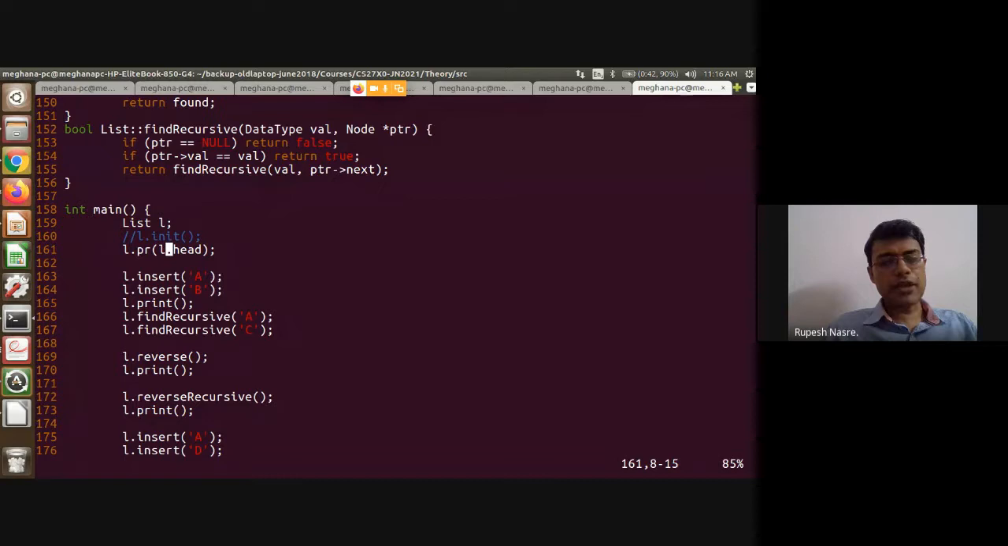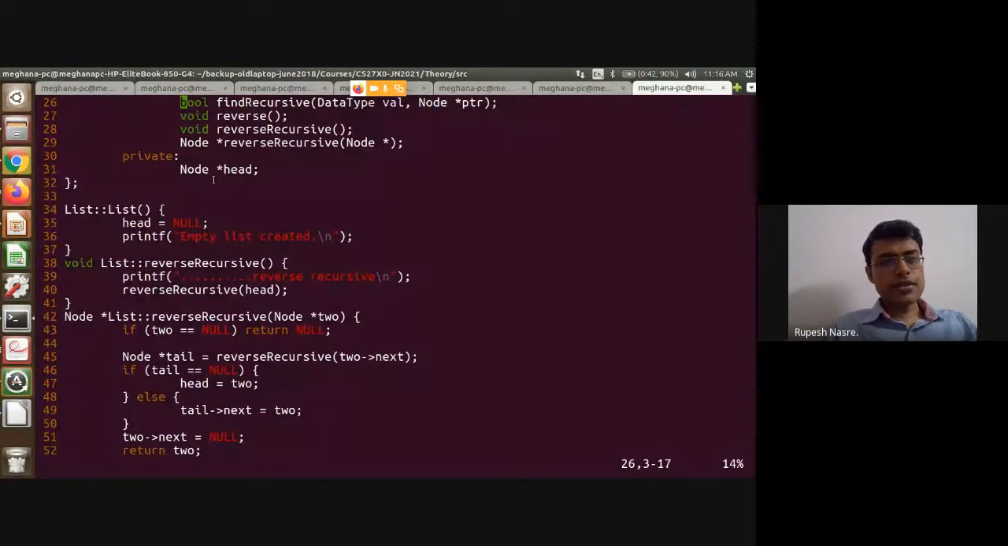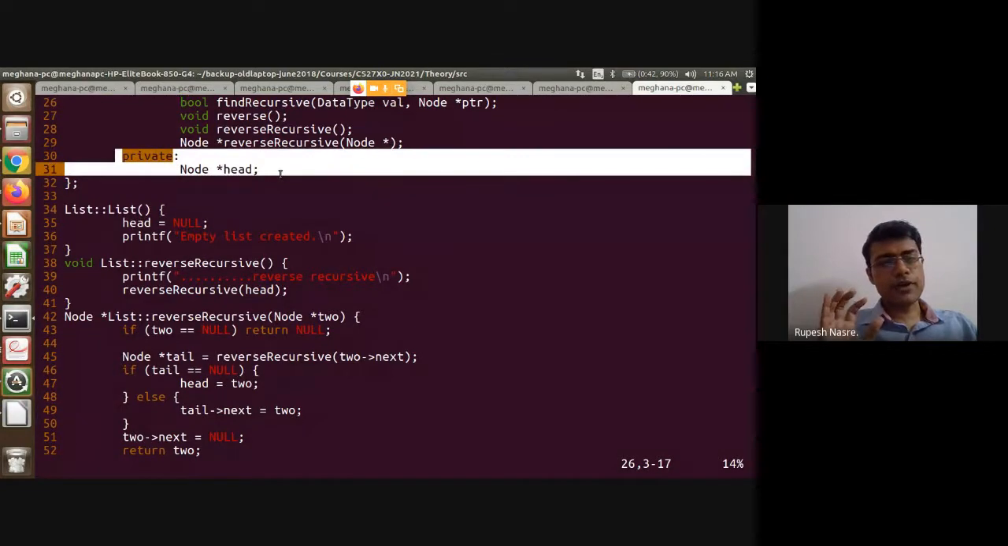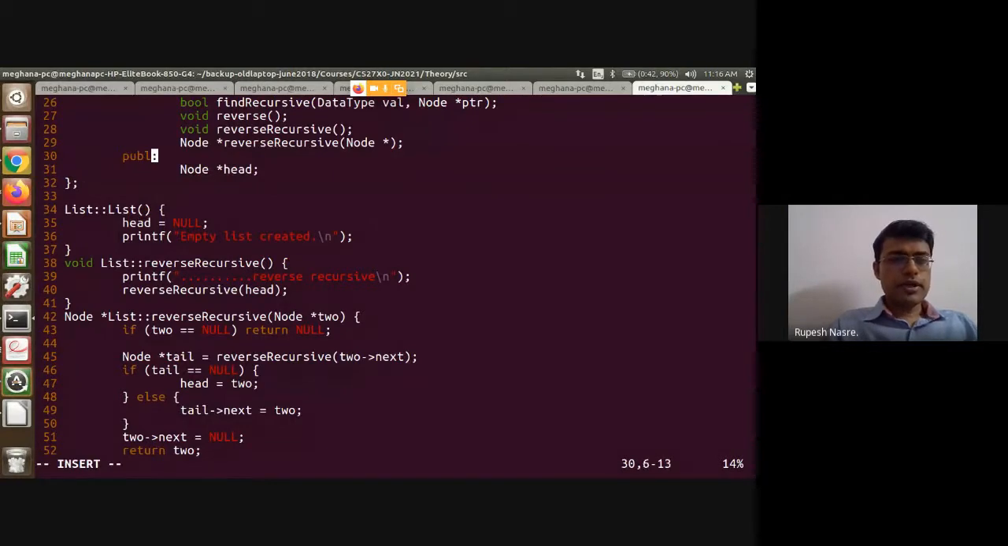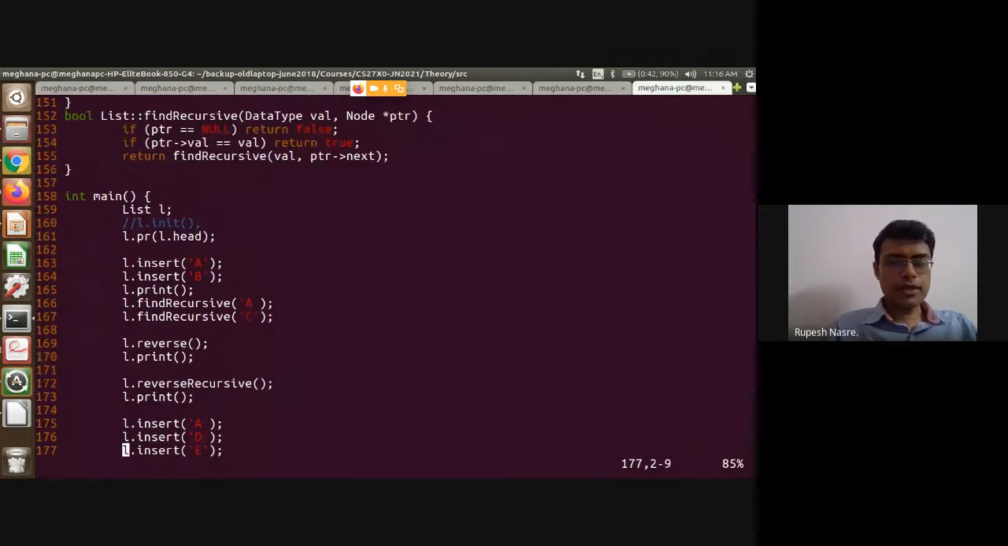That is the power that the language gives you, that whatever you declare as private is not available to the external world. So if I go back here, this head is declared as private, and therefore only if I change this to public, for example, can I say L dot head. Otherwise I cannot. So how will I do that? Well, there is another philosophical argument here, that the user need not know how head is implemented, whether you have a head variable or a start of list variable, node star start of list, right?